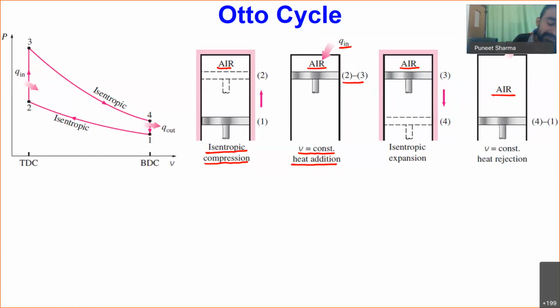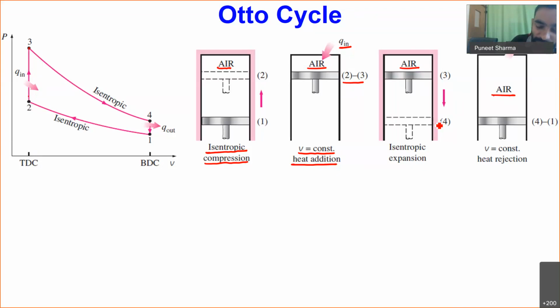Okay. So once we are adding the heat at constant volume, what will be happening? We will be having an increase in pressure and temperature of the medium. So this is what is represented over here. So you can see in the 2 to 3 process, we are adding the heat at constant volume and our pressure is actually increasing.